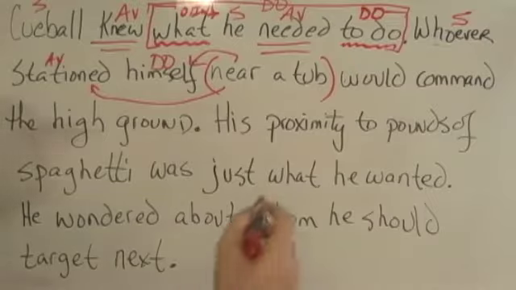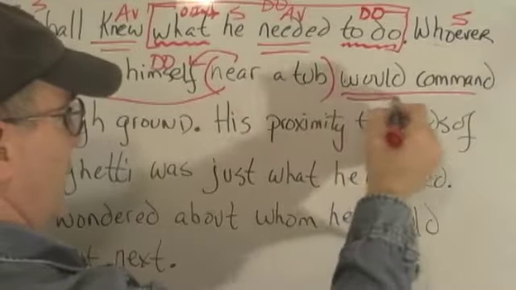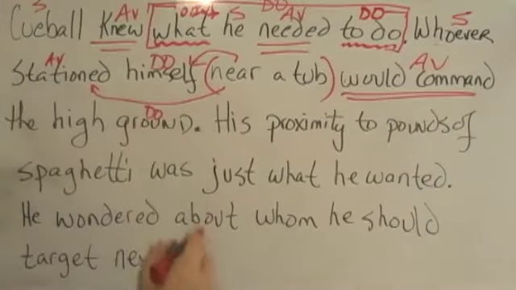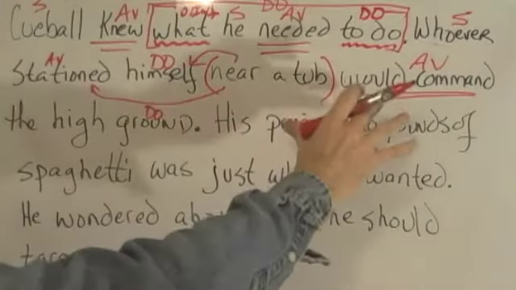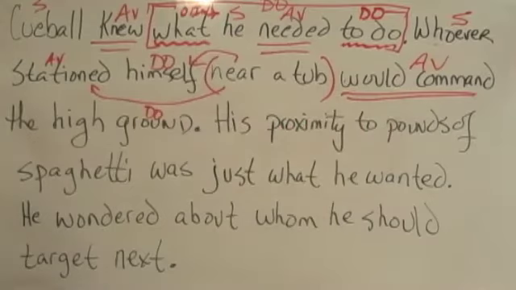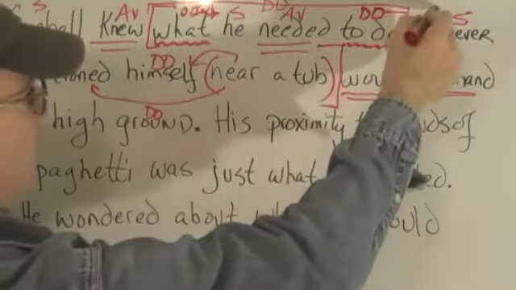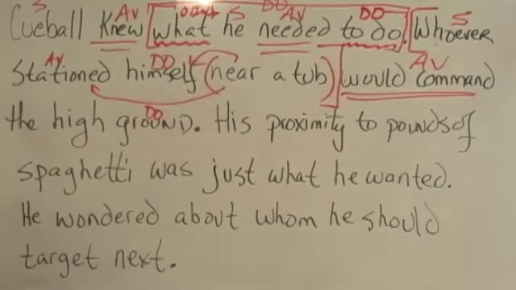This is a verb. It's an action verb, right? The high ground. Well, what's the subject of would command? Would command the high ground? Well, it's this. Introductory relative clause. That's a relative clause functioning as a noun, specifically as the subject of would command.